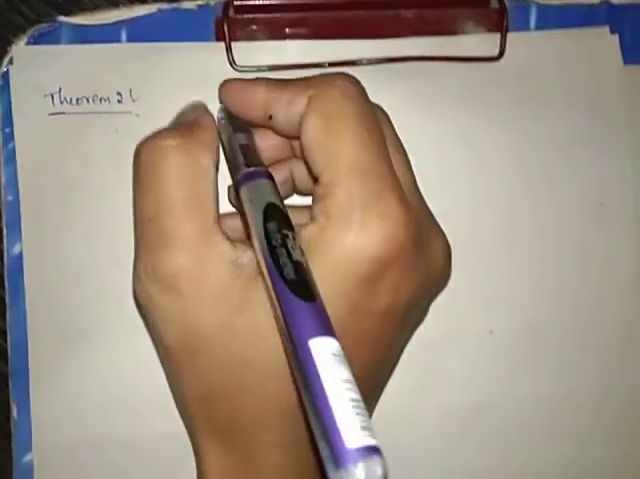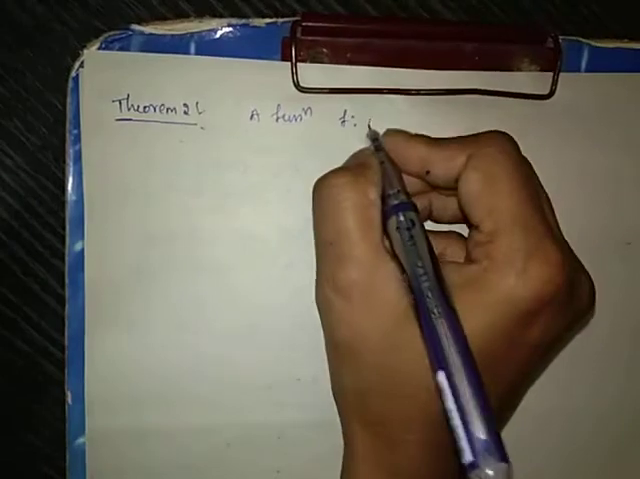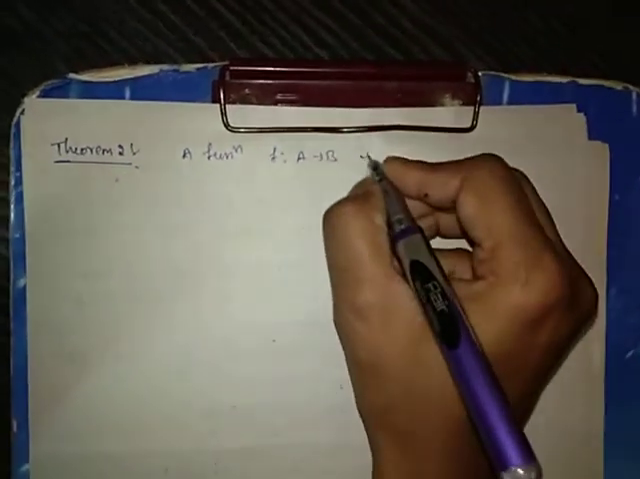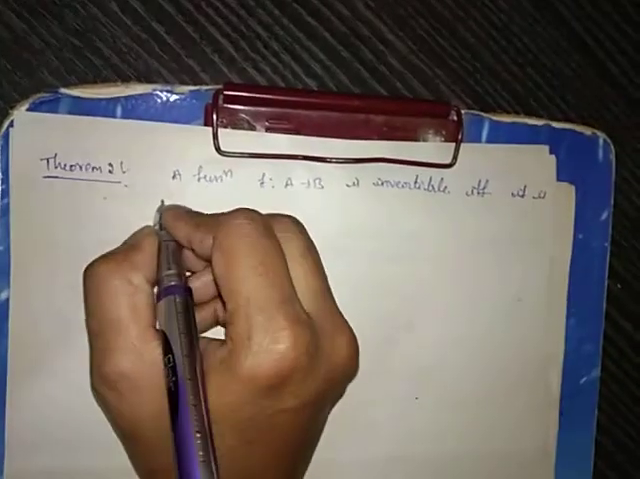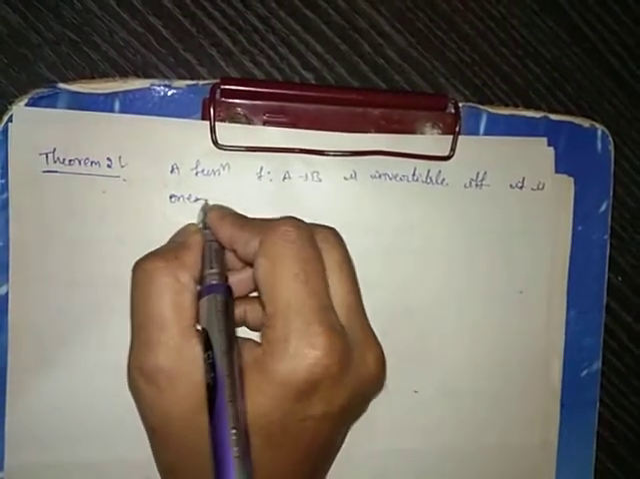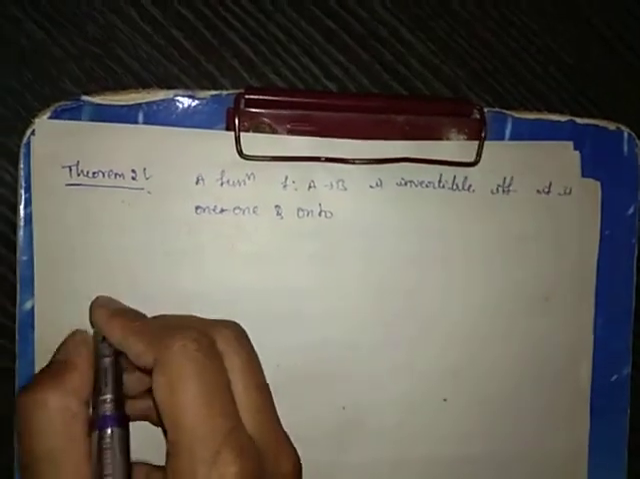Come to theorem 2. In theorem 2, the statement is: a function f from A to B is invertible if and only if it is 1-1 and onto. So come to the proof.